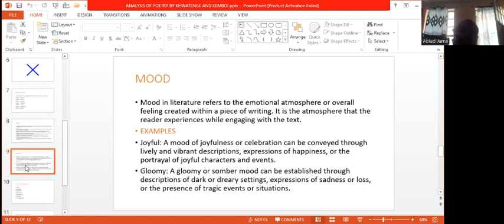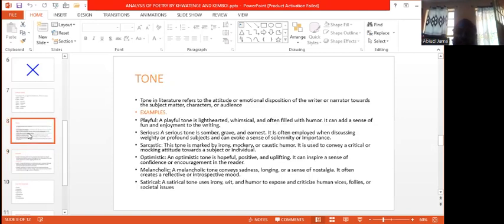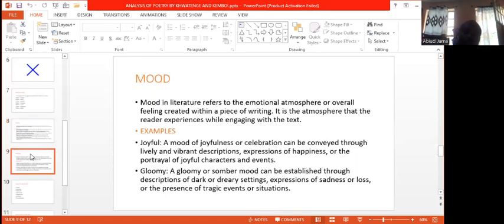Now, the difference between mood and tone: mood is the general atmosphere that the reader experiences while reading, while tone is the attitude or emotional disposition of the writer or the narrator towards the subject being talked about. But mood is what the reader is experiencing. An example is joyful; another term that can be used to describe mood is gloomy.